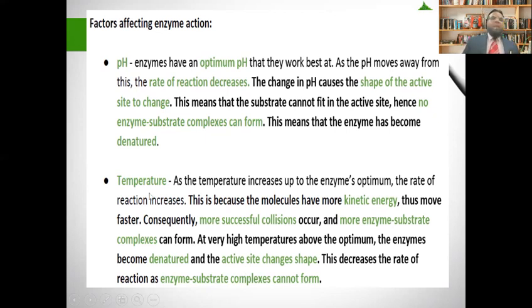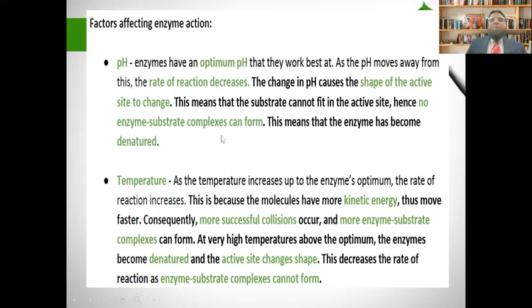So you know that if the temperature is given more than the optimum point, then the active site of the enzyme is distorted, or its shape is changed, due to which the enzyme is going to be denatured or damaged, and the reaction will not proceed.